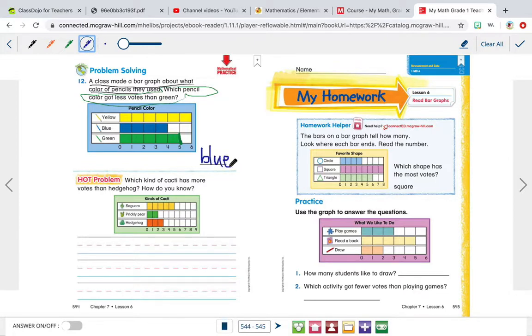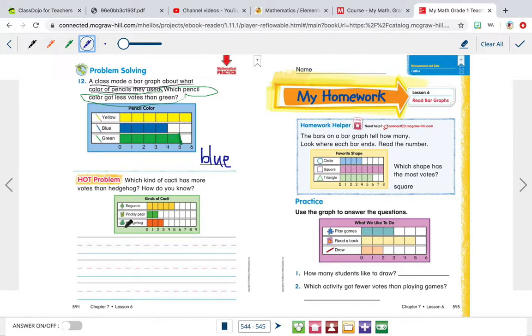All right, hot problem. Which kind of cacti, so a cacti is a cactus, just in case you didn't know, cacti means more than one cactus, so it was a lot of cactus. Which kind of cacti has more votes than hedgehog? So than hedgehog. How do you know?